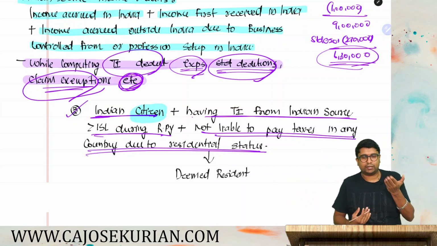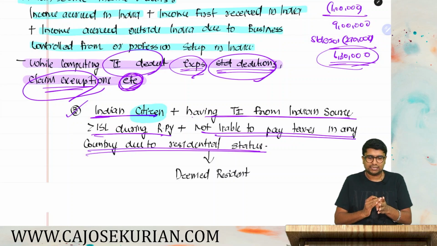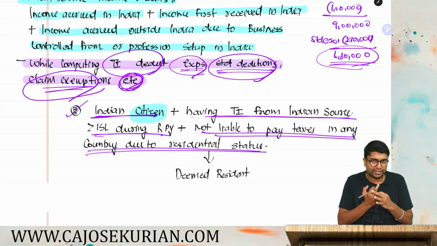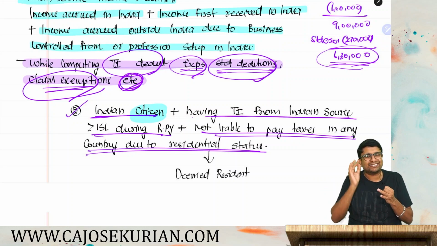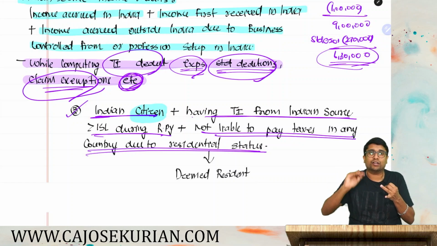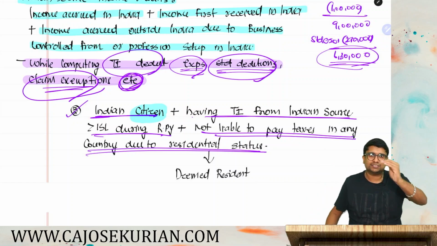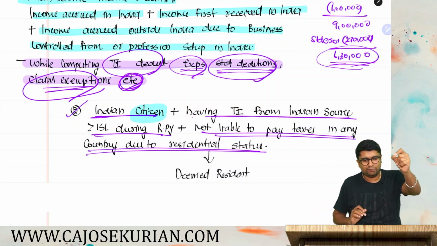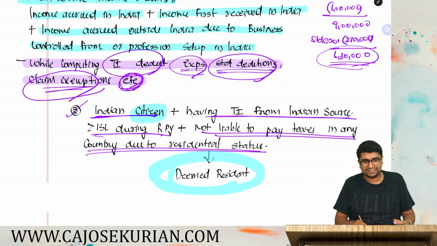In that case, what does the department say? You are an Indian citizen having total income more than 15 lakh in the relevant previous year from India, and you are not paying taxes. Why? Because you are a resident of a tax haven. Due to your residency status, you are not paying taxes anywhere. Don't worry. Welcome to India. You shall be deemed to be a resident in India.